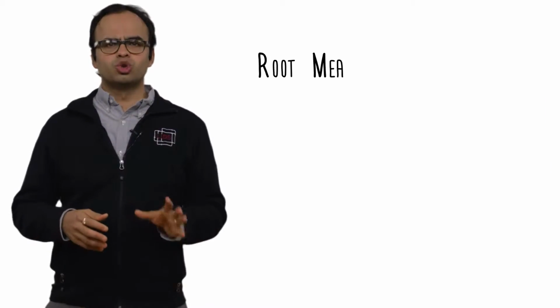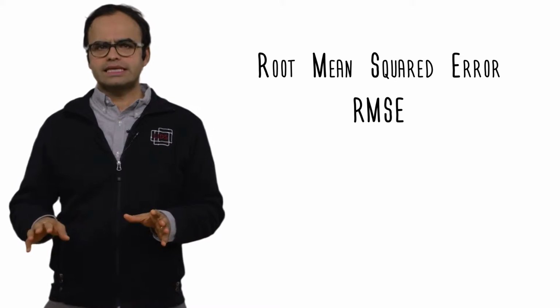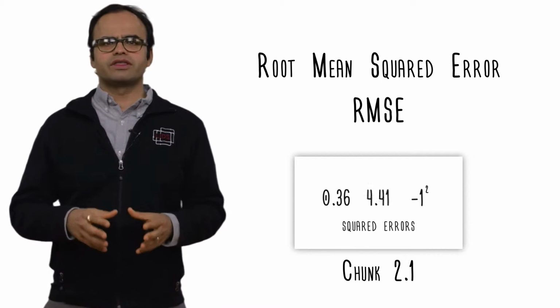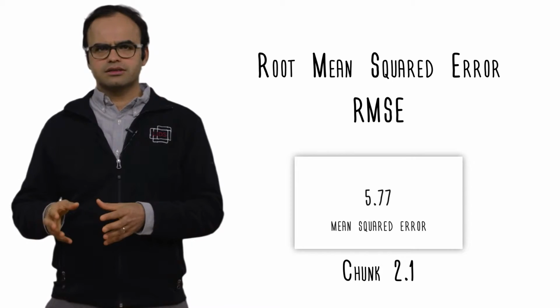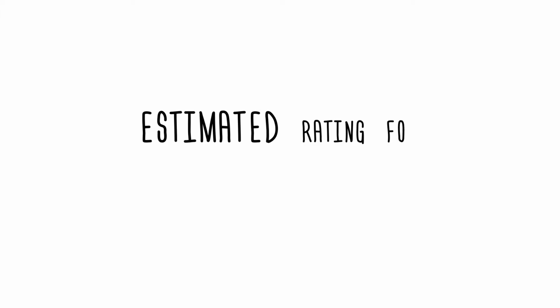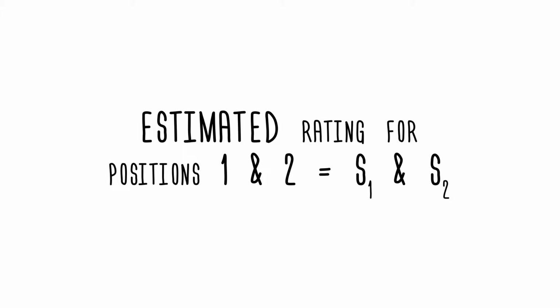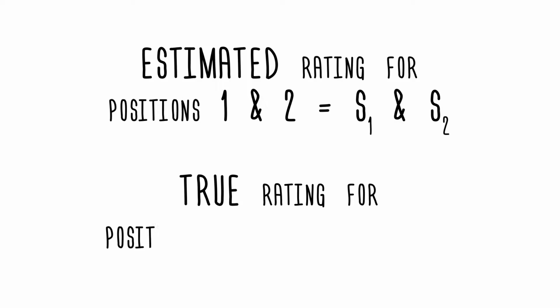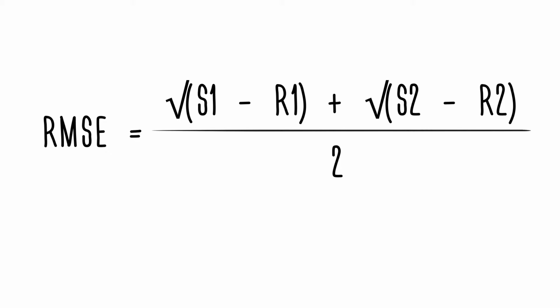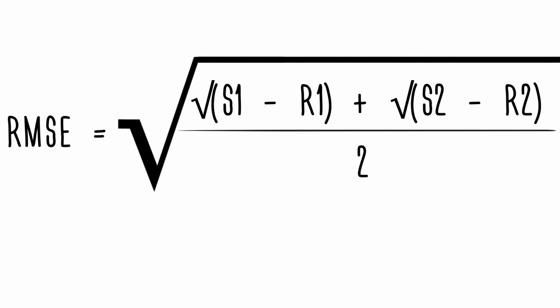To evaluate the performance of the prediction, we shall utilize the metric known as root mean squared error, or RMSE for short. It is the square root of the average of the squared error between the predicted ratings and the true ratings. For example, suppose an algorithm predicts ratings for position 1 and 2 as S1 and S2, but suppose the true ratings were R1 and R2, then the RMSE is computed as follows. First, compute the summation of the squared difference between S1 and R1 as well as S2 and R2. Now divide this by 2 and then take the square root of it.